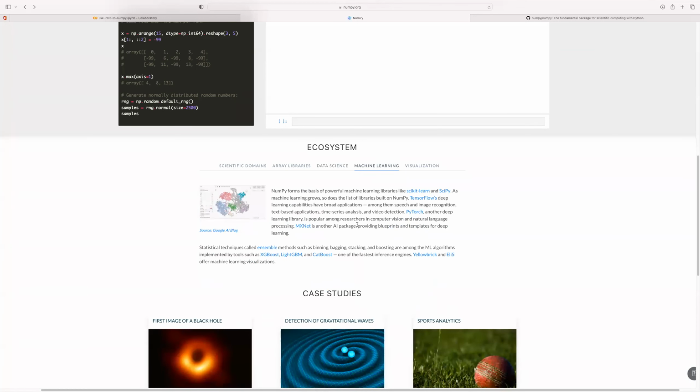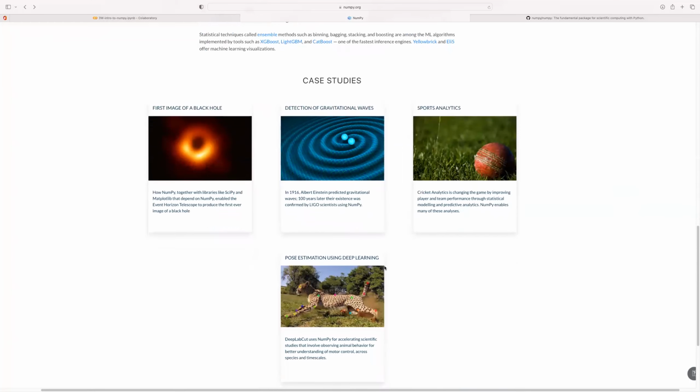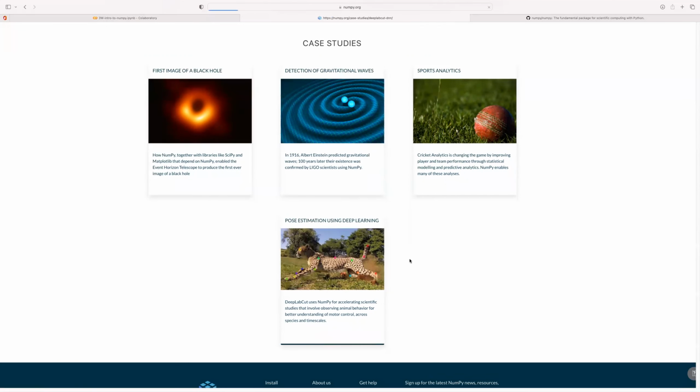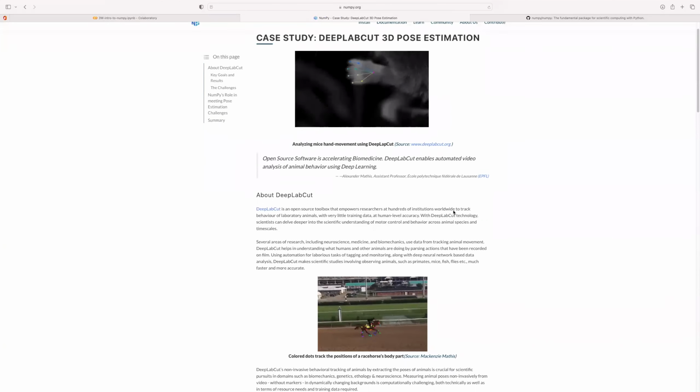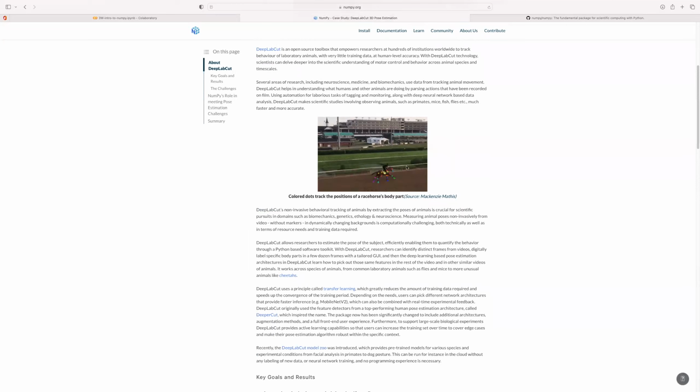Same with machine learning. I can see we have several case studies that actually just demonstrate how NumPy is being used. For example, let's look at this case study here. You can see it's just a quick overview of what's happening. So this company, DeepLabCut, is an open source toolbox that tries to perform some research, getting the positions and behavior of some of these animals.